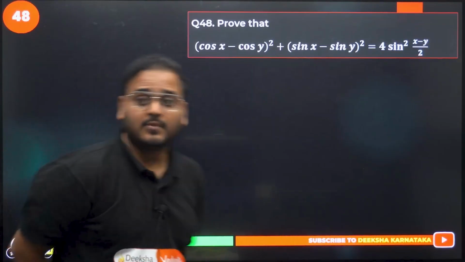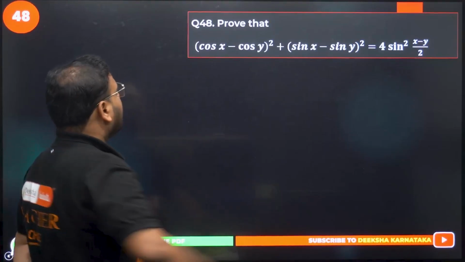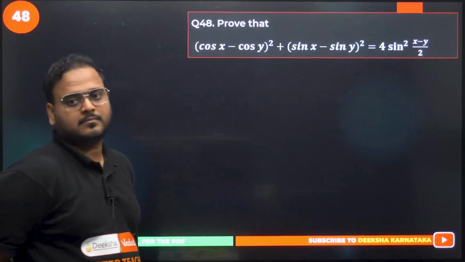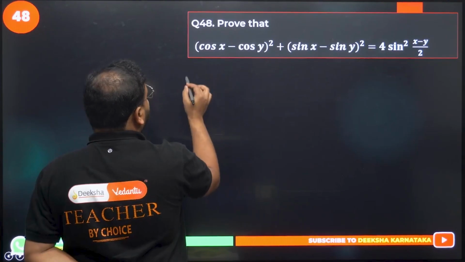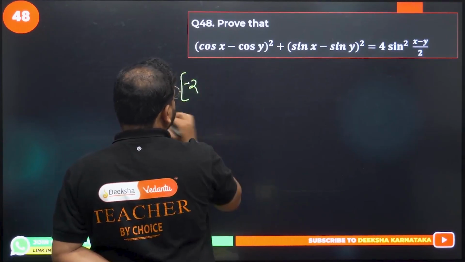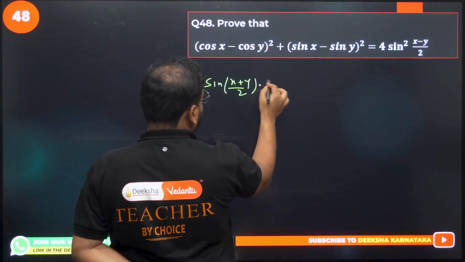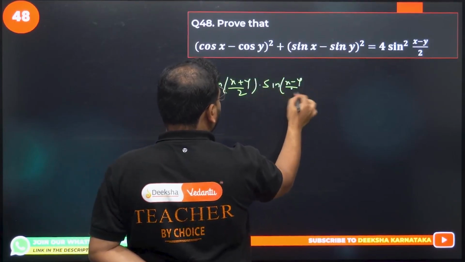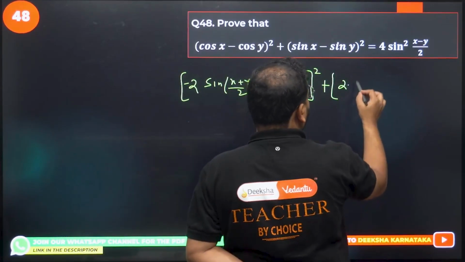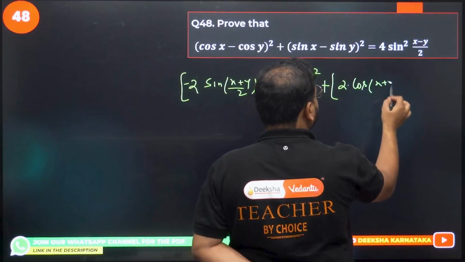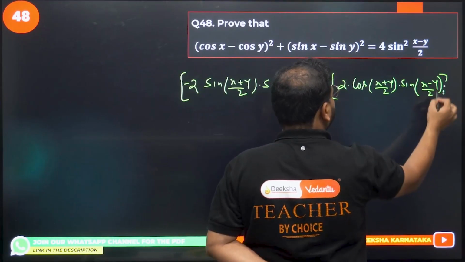48 now. A similar question. Will you solve it? Should I solve it? Apply the formula of cos x minus cos y and sin x minus sin y. I will not do the entire step, I'll just write the formula. This will become minus 2 sin of (x + y)/2 into sin of (x − y)/2 the whole square, and for this I already wrote the formula, twice cos of (x + y)/2 into sin of (x − y)/2 the whole square.